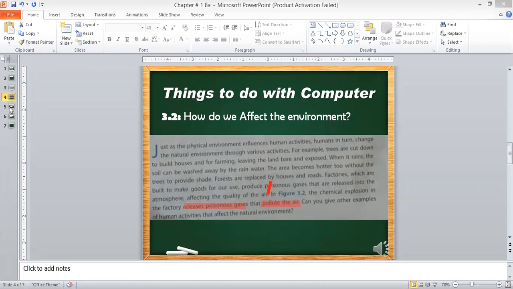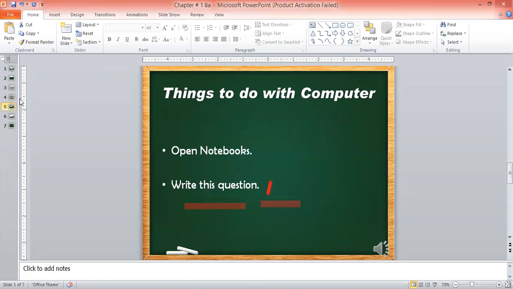Everyone has to open the notebook. We will do one question in the notebook. Only one question. You guys can open the notebook, and we will do only one question in the notebook. I am waiting for you so that you guys can open the notebook.